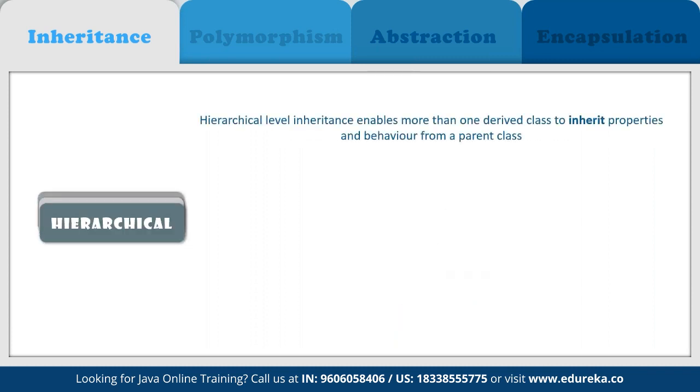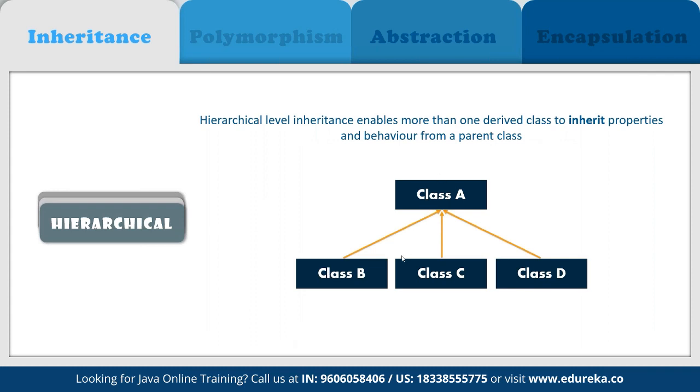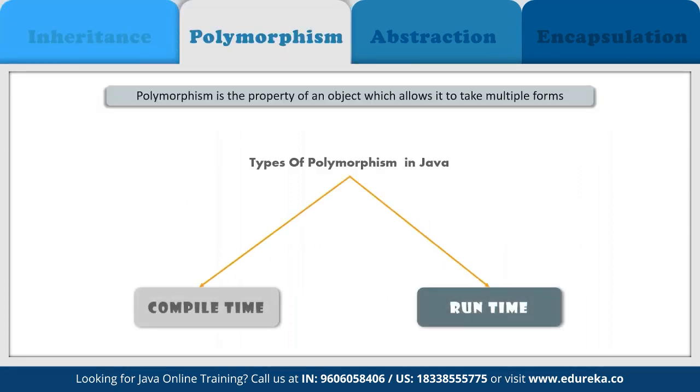And then we have hierarchical. Hierarchical means if we have multiple classes inheriting from a single class, then that is what is referred to as the hierarchical concept altogether. And polymorphism is a property of an object which allows it to take multiple forms. The types of polymorphism in Java are compile time and runtime.